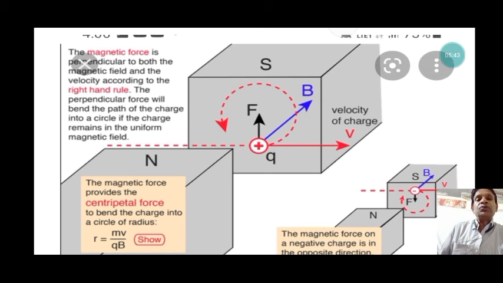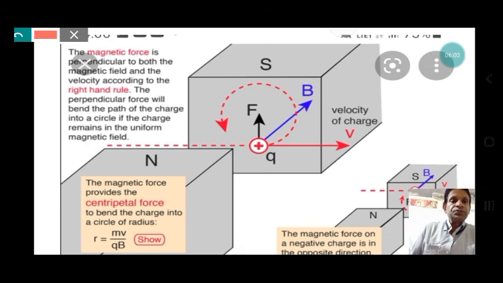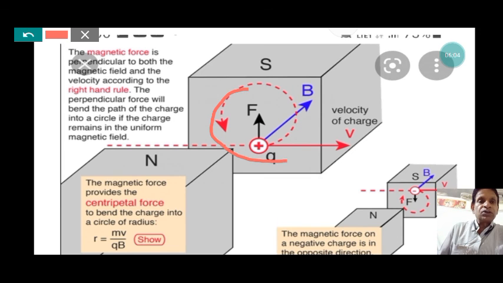The perpendicular force will bend the path of the charge into a circle. If the charge remains in a uniform magnetic field, the charged particle will undergo circular motion, with the magnetic force exerted on it acting as the charged particle moves inside the magnetic field. That is given in the video.